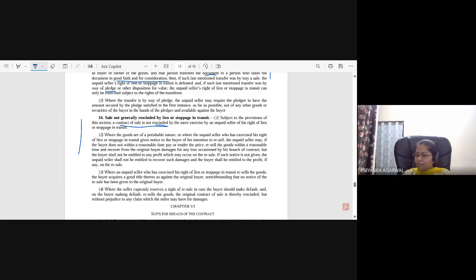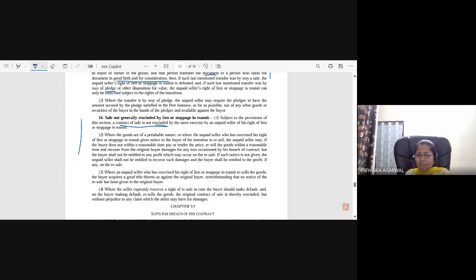We have already understood liquidated damages. Now try to apply that and tell me what would be the damages amount the seller can claim from the buyer. And please note that only when he gives the notice to the buyer will this right come. Okay, claiming of damages and holding the profit amount.